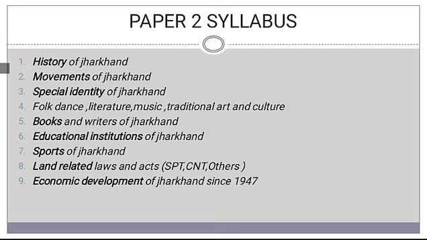And others, under others subsections comes like Wilkinson's rule and all. So what are these acts? Santhal Pargana Tenancy Act and Chota Nagpur Tenancy Act. So these acts were framed to basically safeguard the land rights of tribals.